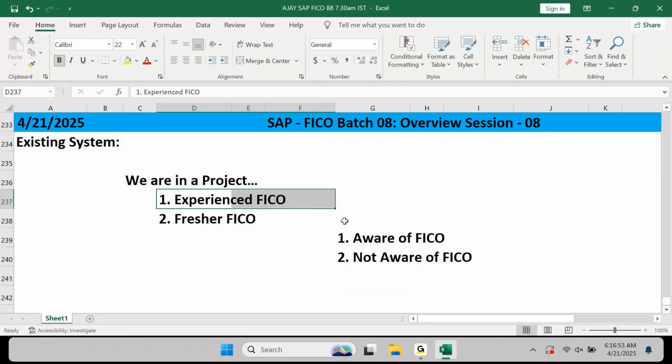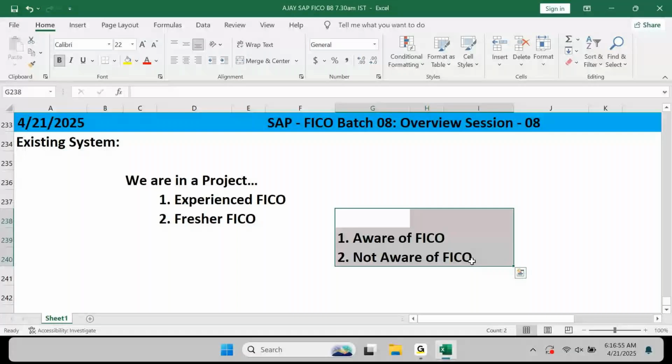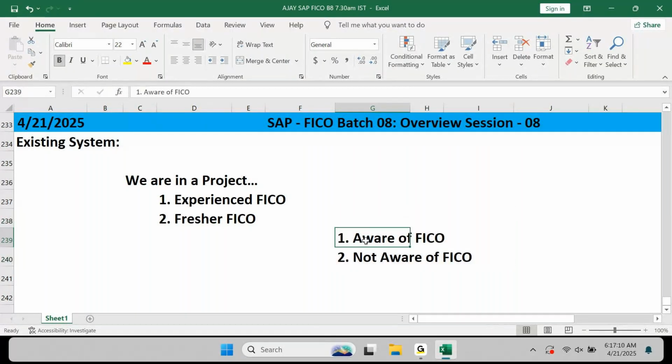In the second set, do we need awareness of SAP FICO or do we not need any awareness of FICO? We need it.